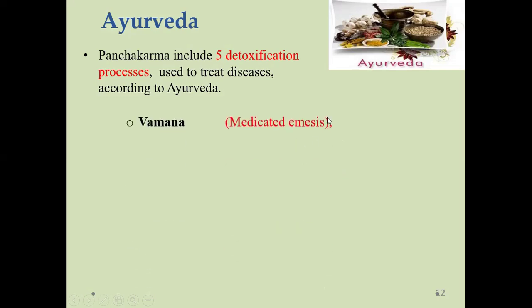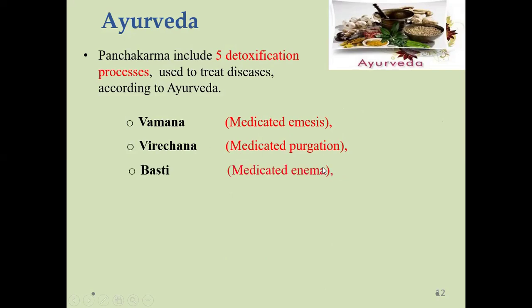The first one is Vamana. The poisons or toxins deposited in your stomach are removed by medication; emesis is induced, which is known as Vamana. The second one is Virechana, that is purgation, where we empty the GIT. Then Basti: some medicaments are given by the rectal route of administration, which is known as enema.